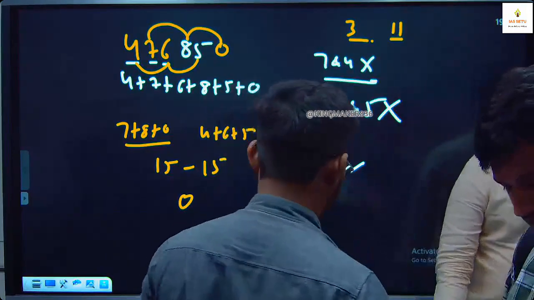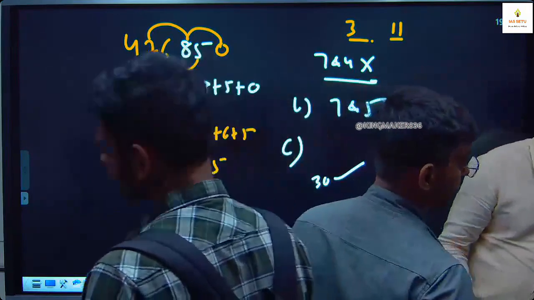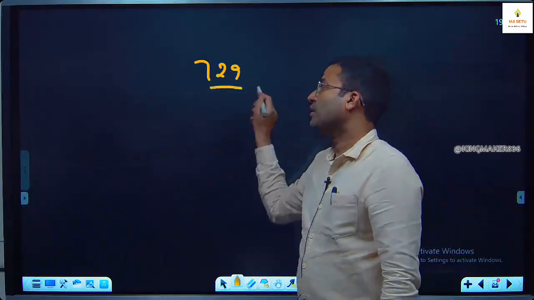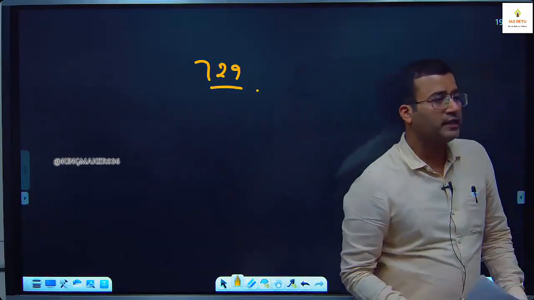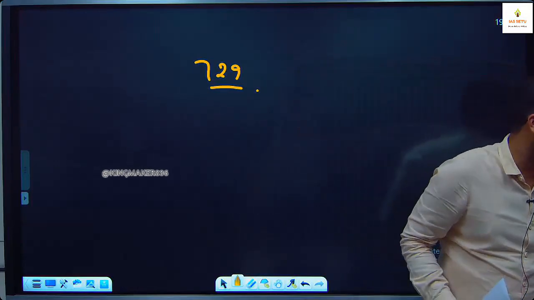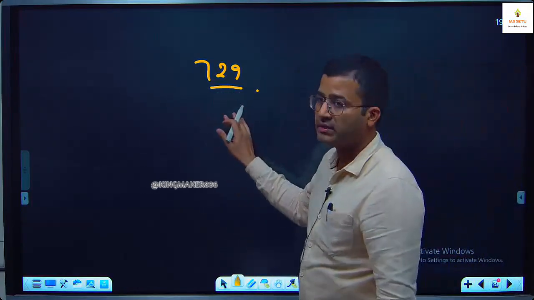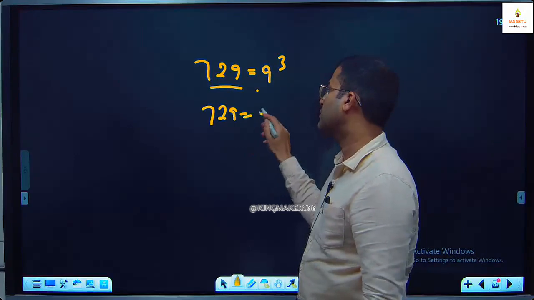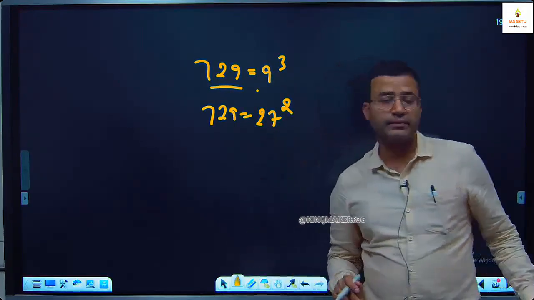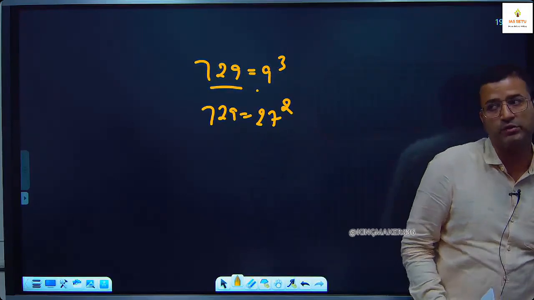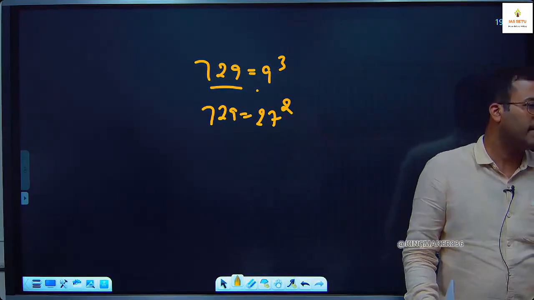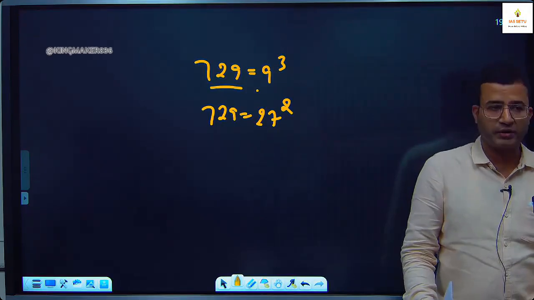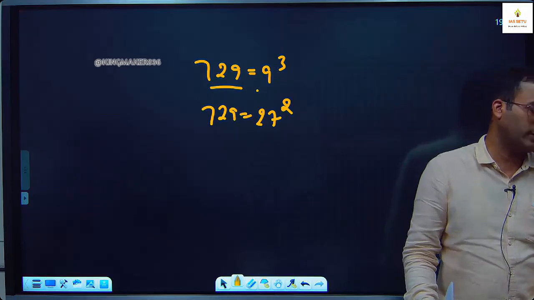Okay. Online student Divya, I explain the concept. I will take question number 7. I explain the concept of 729. 729 is the only 3-digit number which is a perfect square number as well as perfect cube number. It is 9 cube, and you remember this is 27 square. There can be a direct question in your exam on 729. That is the concept. 729 is the only 3-digit number which is a perfect cube as well as perfect square number.